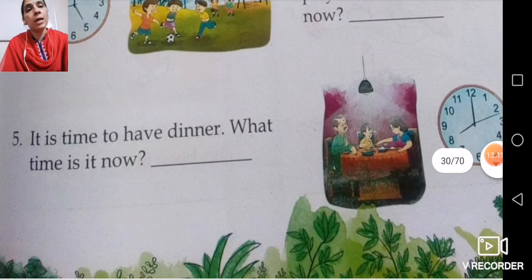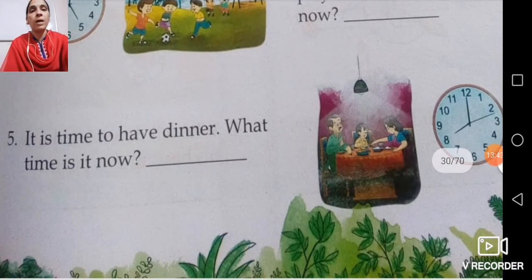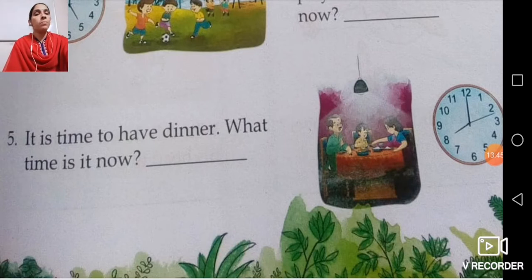Now children, next: it is time to have dinner. What time is it now? Here you can see the short hand is on 8 and the long hand is on 12. So what is the time here? The time is 8 o'clock. So this is your dinner time. 8 o'clock is your dinner time, and at that time we take our dinner.